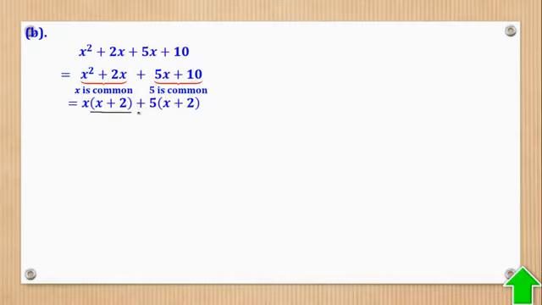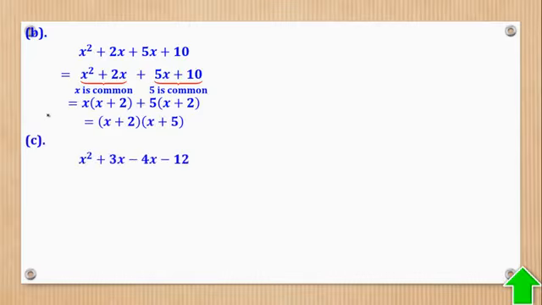Then we realize that this bracket is similar, so always they must be similar brackets. So pull it out, you remain with X here and 5 here. And in that case, you have factorized.